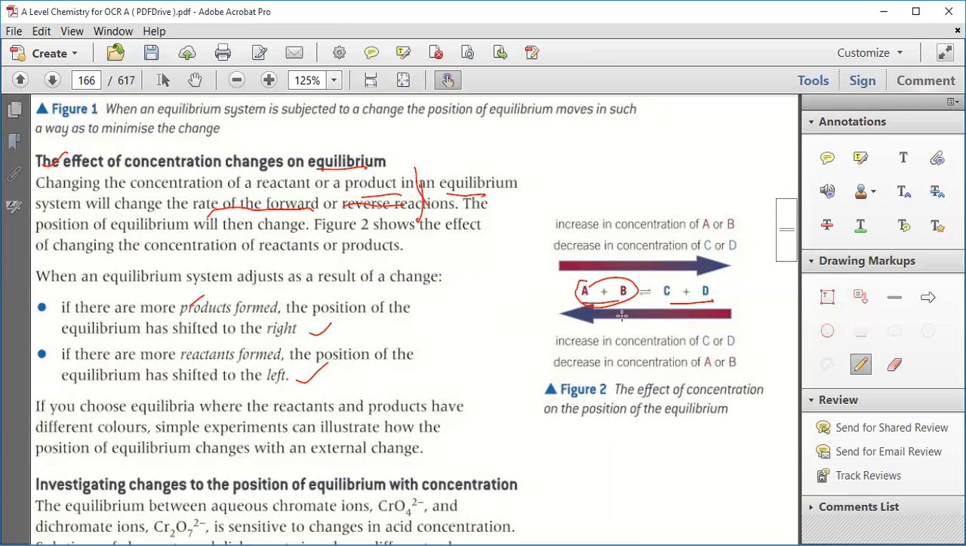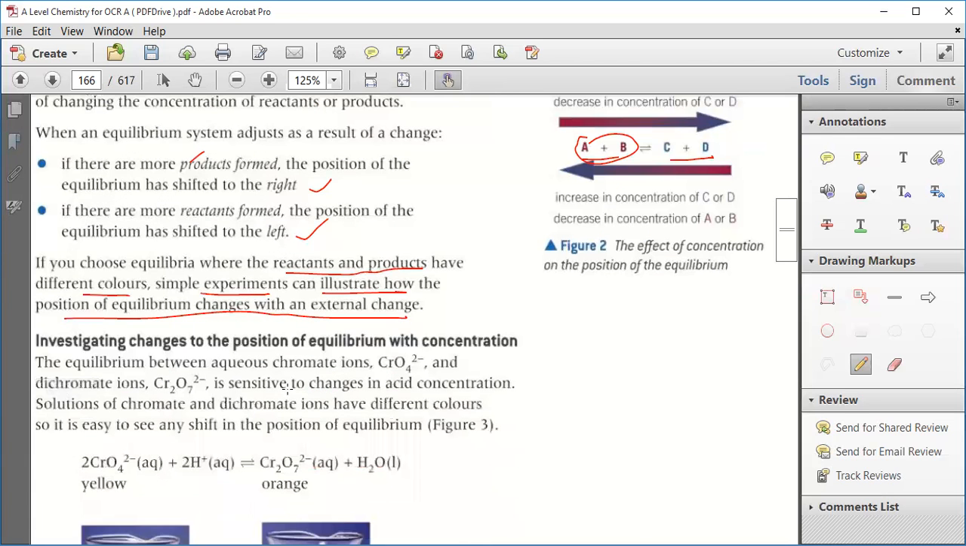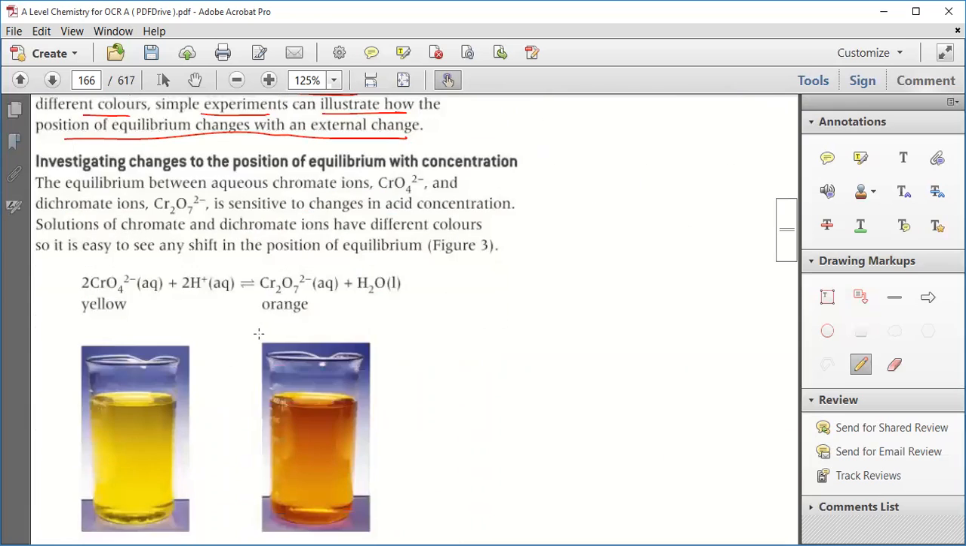If you choose an equilibrium where the reactant and the product have different colors, simple experiments can illustrate how the position of the equilibrium changes with an external change. If there is any color change during a particular chemical reaction, it can be easily shown how it is changing. This can be done with the help of chromium. Chromium, you see, is yellow in color.